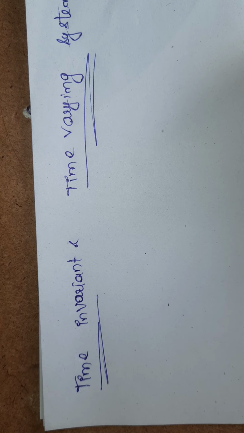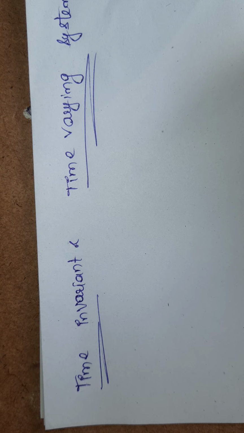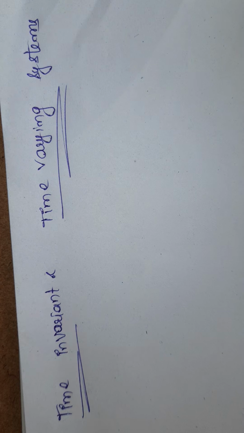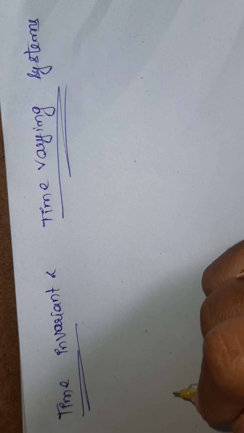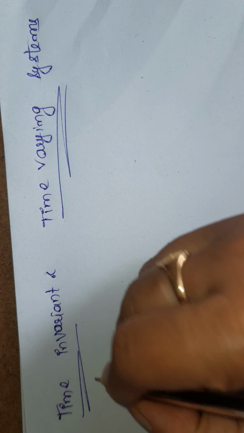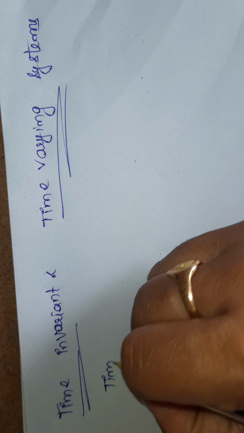Hello students, I am going to discuss time variant and time invariant systems. In the last session we discussed what a system is and different types of systems, like causal and non-causal systems, static and dynamic systems, lumped parameter and distributed parameter systems, linear and non-linear systems. Okay, so now what is a time invariant system?